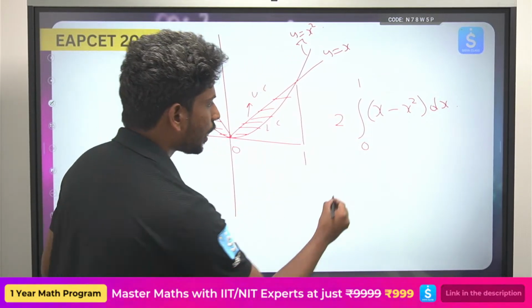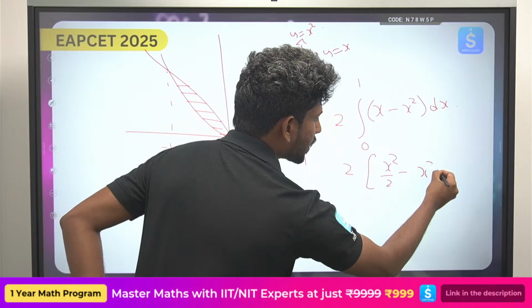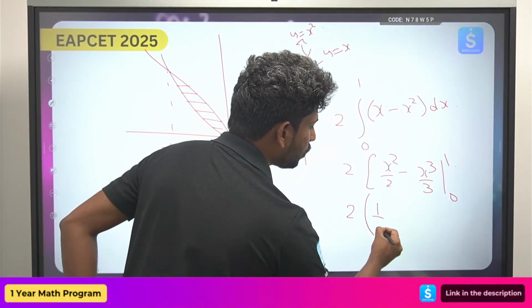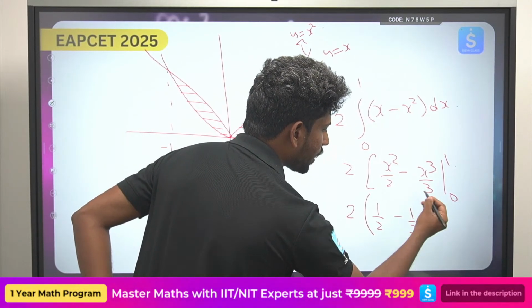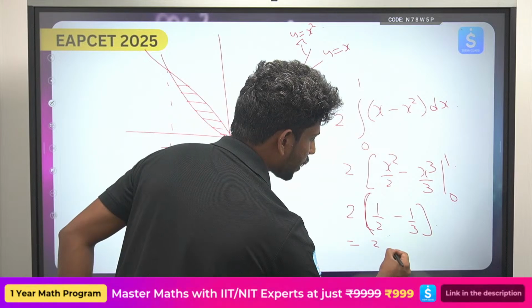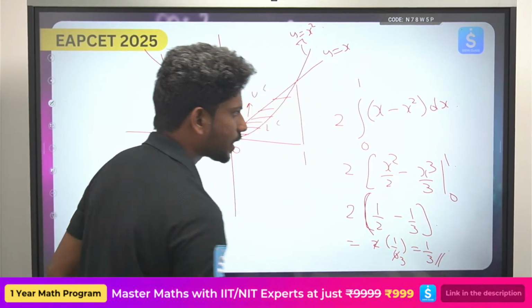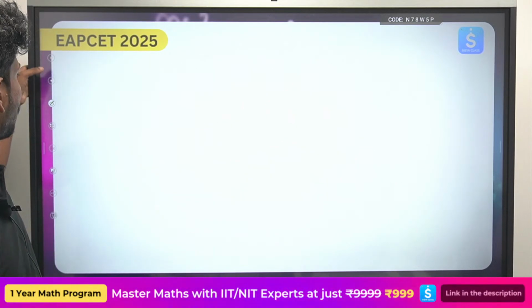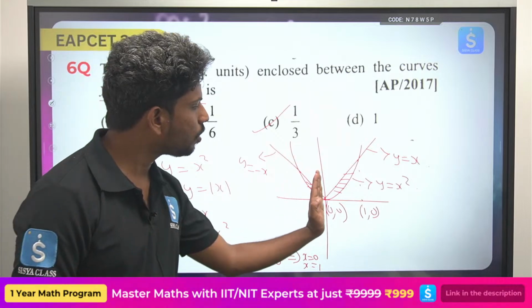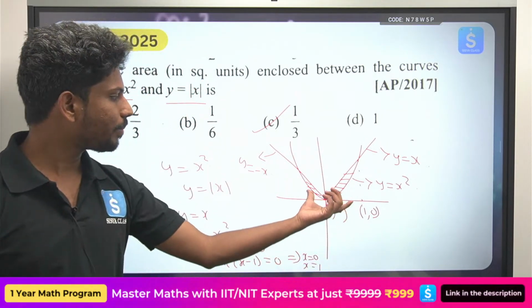Simple, right? Now do the integration quickly. x square by 2 minus x cube by 3 from 0 to 1. So I have 1 by 2 times (1 minus 0), minus 1 by 3 times (1 minus 0). So this will become 3 minus 2, 1, so that will become 1 by 6. The answer is 1 by 6. I hope it is very clear and very simple also. So from 0 to 1, whatever the area I'm getting, I'm doing the double of it, and I'm getting the area between the curves, which is 1 by 3.